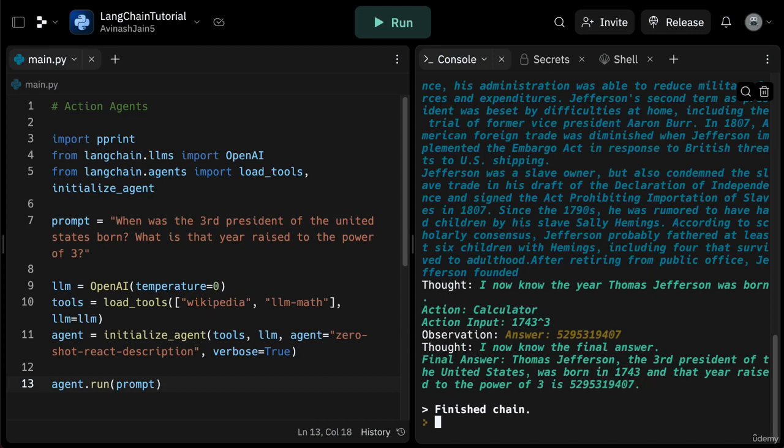And that's it. Action agents, or agents in general, in LangChain are very powerful concepts. You can imagine a wide suite of tools, not just Wikipedia or LLM Math, but Google search results, weather data, etc. And the more tools you incorporate and the more complicated prompts or questions you want answered, this is where the power of LLMs and tools can come in. So that's agents in a nutshell.